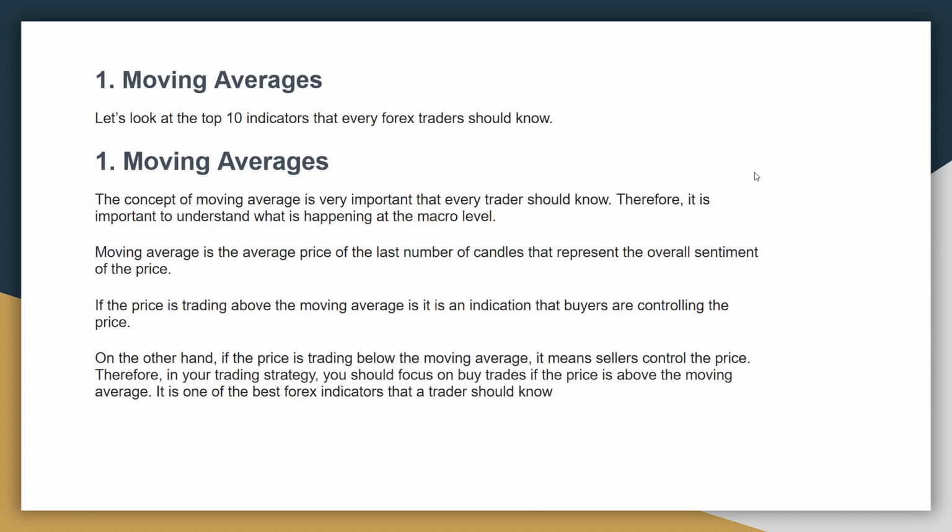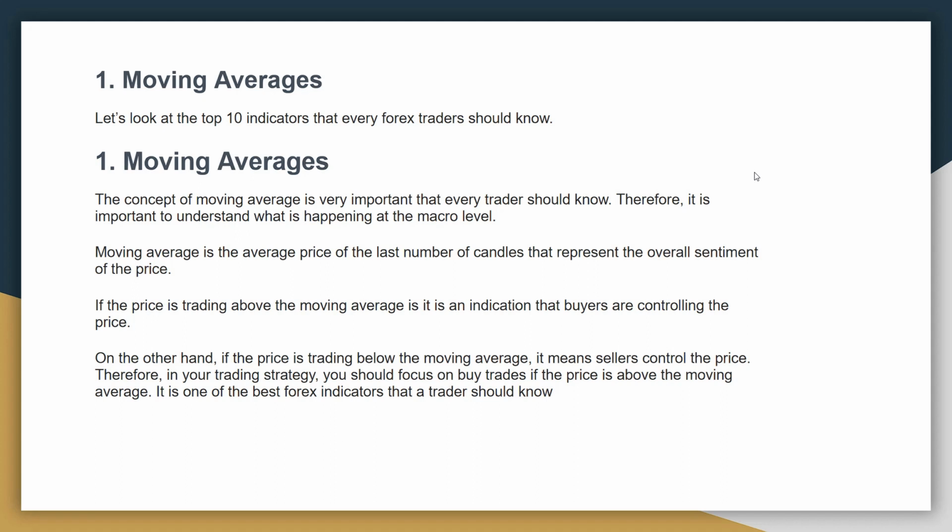First is moving average. The concept of moving average is very important that every trader should know. Therefore, it is important to understand what is happening at the micro level. Moving average is the average price of the last number of candles that represent the overall sentiment of the price. If the price is trading above the moving average, it is an indication that buyers are controlling the price.